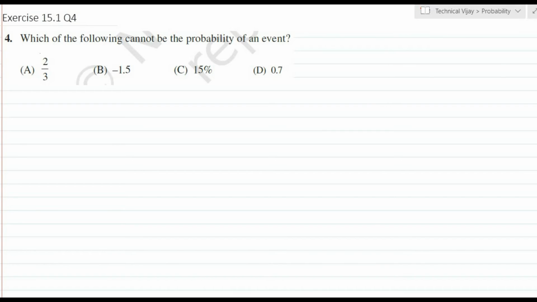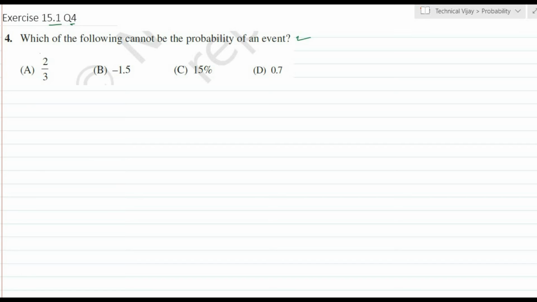Exercise 15.1, question number 4. Which of the following cannot be the probability of an event? Here first we have to calculate the fractions in decimal form, and afterwards compare with the probability considerations.